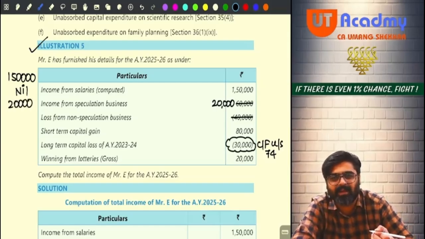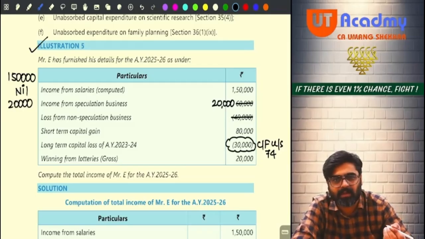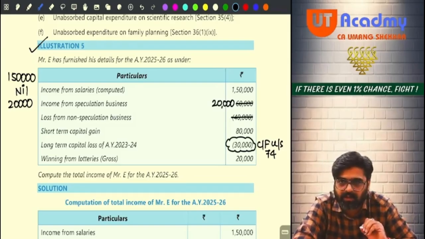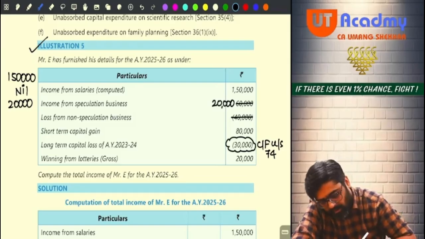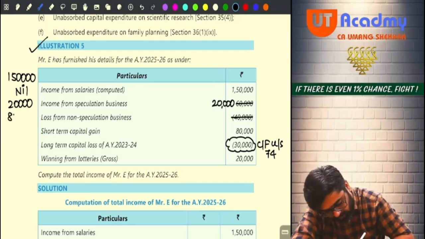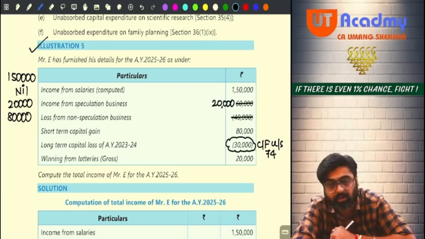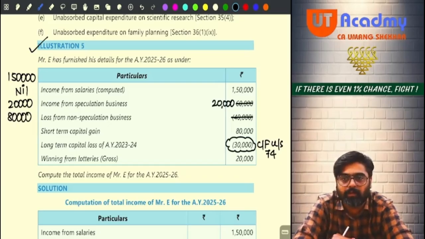But this is not taxable at special rates. This is a normal rate income only. Just like your other PGBP incomes are taxable at normal rates, this income is also taxable at normal rates only. Okay, no? Okay. Now tell me, do you have capital gains? Yes, you have 80,000. 80,000 short-term capital gain. This is also taxable at normal rates. Because this is not a short-term capital gain under 111A.